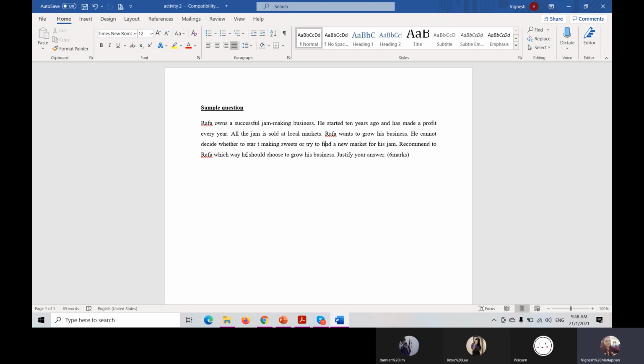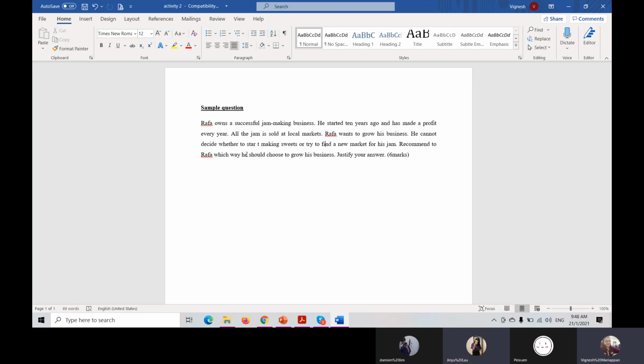The question, do you all understand or not? He has a successful jam making business. He already started the business 10 years ago. He also had a profit for that business every year. All the jam is sold at local markets, but he still wants to grow his business. But he doesn't know how to decide whether to start making sweets or try to find a new market for his jam. So what can you all recommend for him to choose?